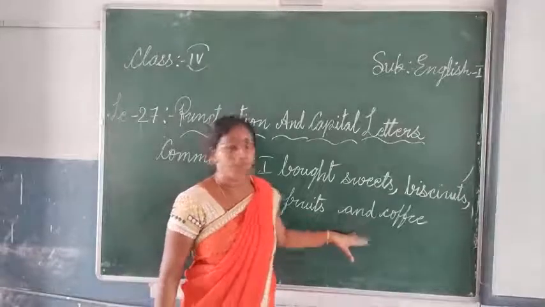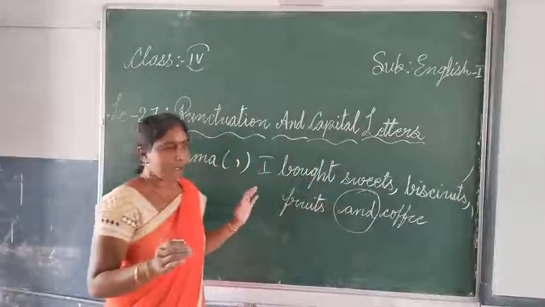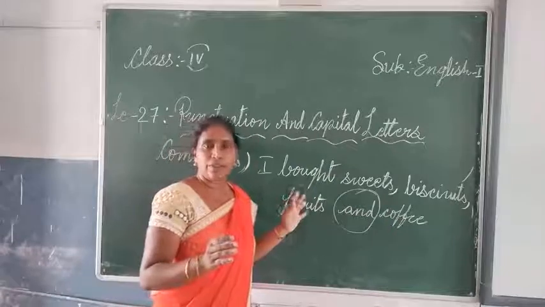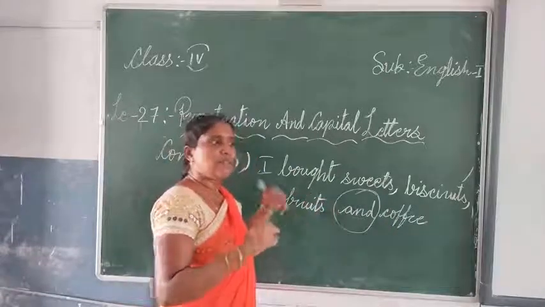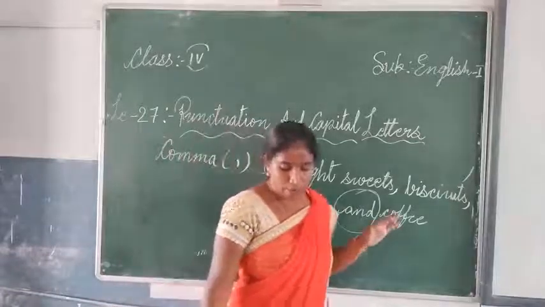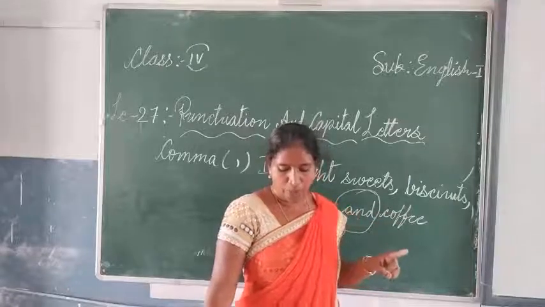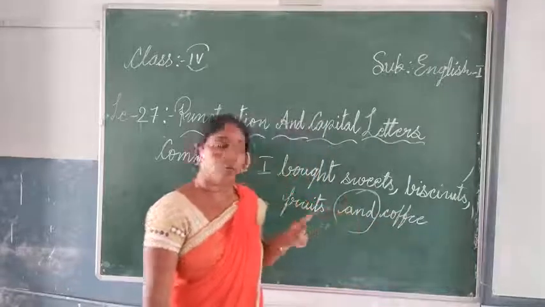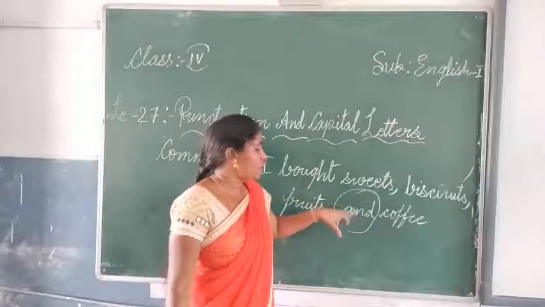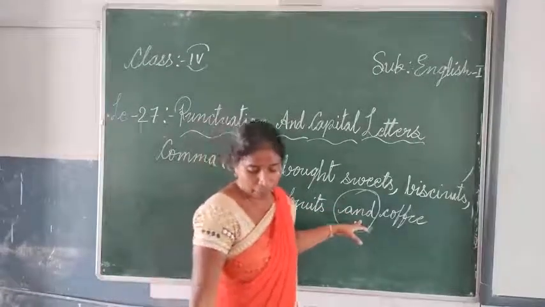We have used the word and. This word and also helps us to separate the things. So here there is no need to use a comma. Between the two parts we can use the word and. So it tells us this. There is usually no comma before the word and. So what I have told: this and tells us, including this, that we use and there.